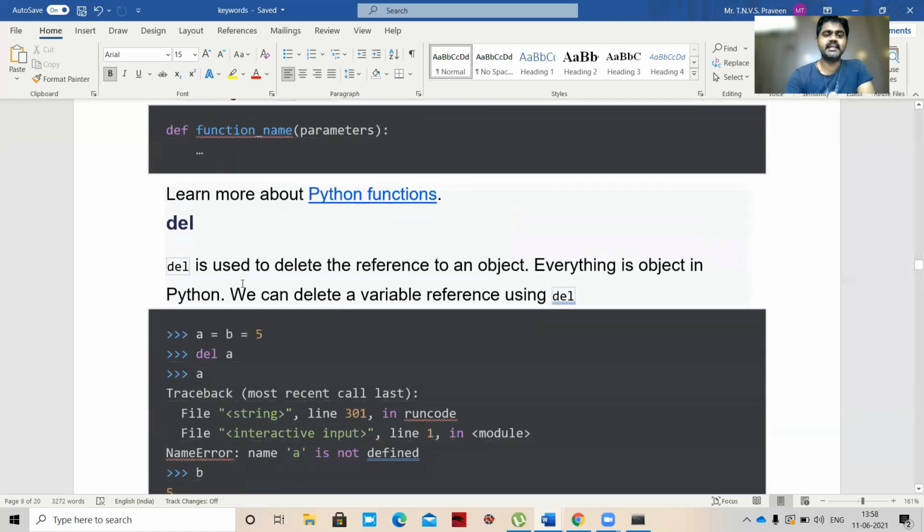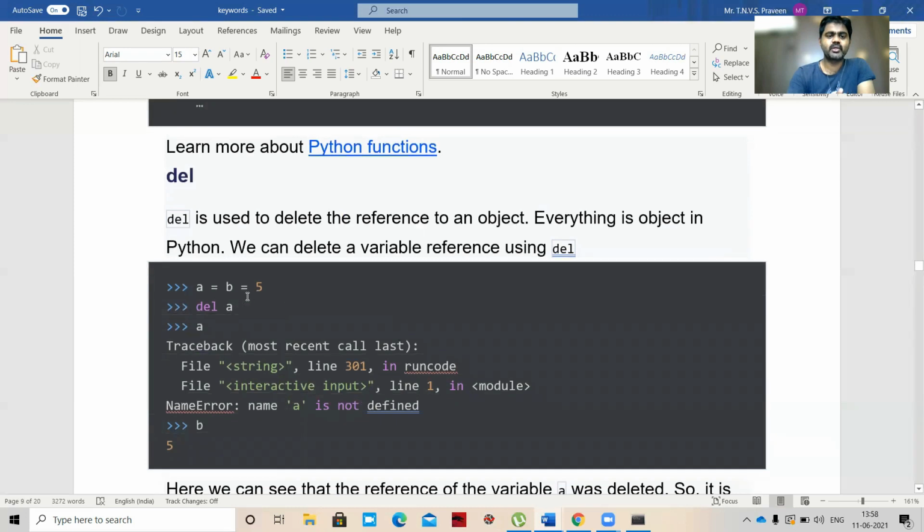Okay. Next, delete. Delete is a keyword used to delete the reference to an object. Everything is an object in Python. We can delete a variable reference using delete. So if we say a equal to b equal to 5, and we say delete a, what error do we get in the traceback? Name a is not defined. Why? Because we will have only b equal to 5, since we deleted a using the delete keyword.